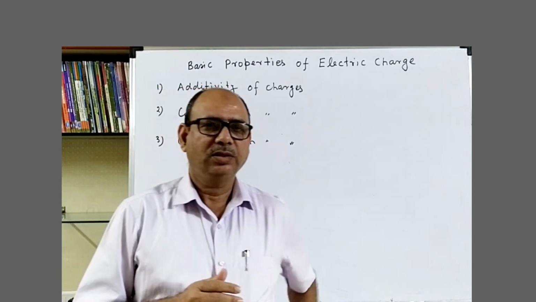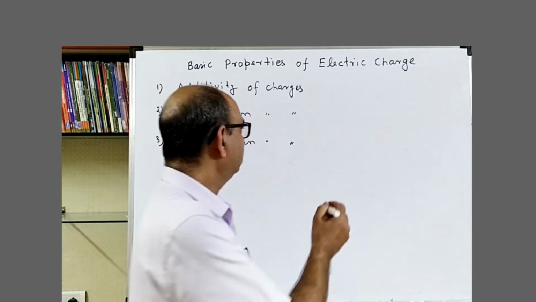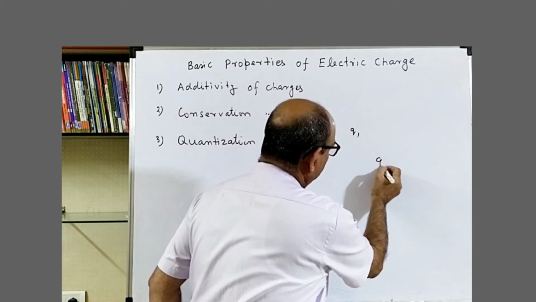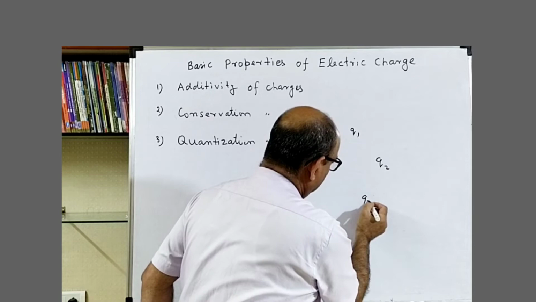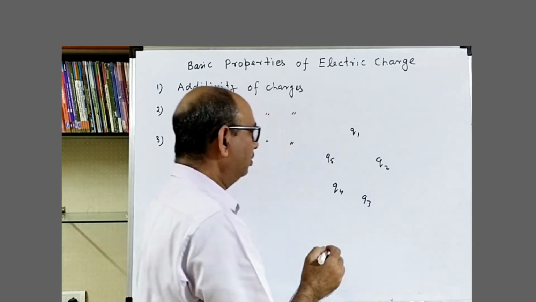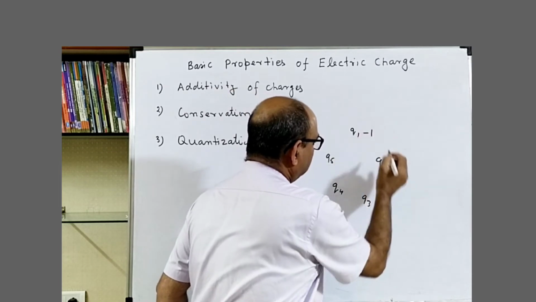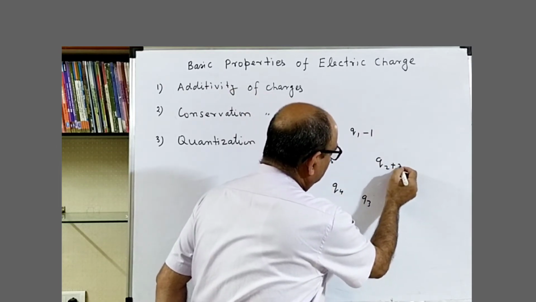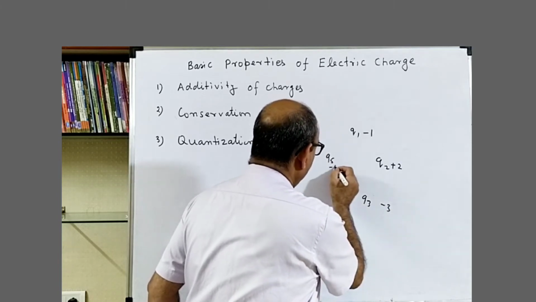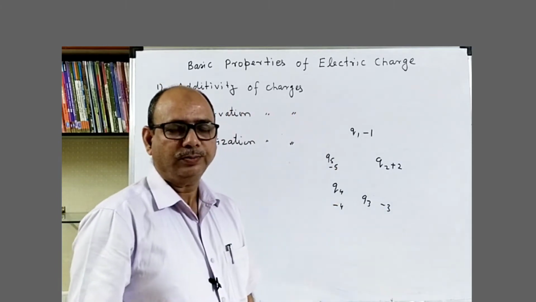Suppose a system consists of 5 charges. Let's say Q1, Q2, Q3, Q4 and Q5. Charges are -1, +2, -3, -4 and -5 unit.